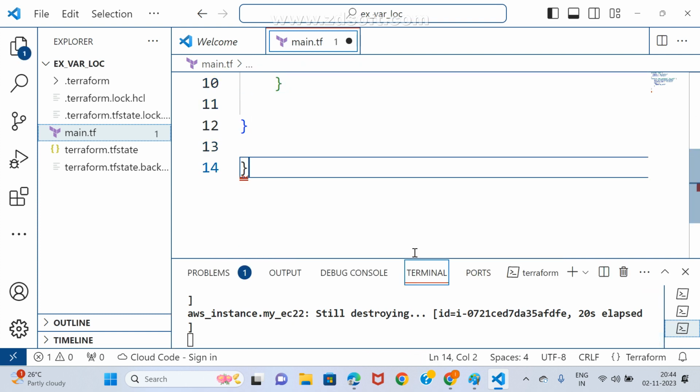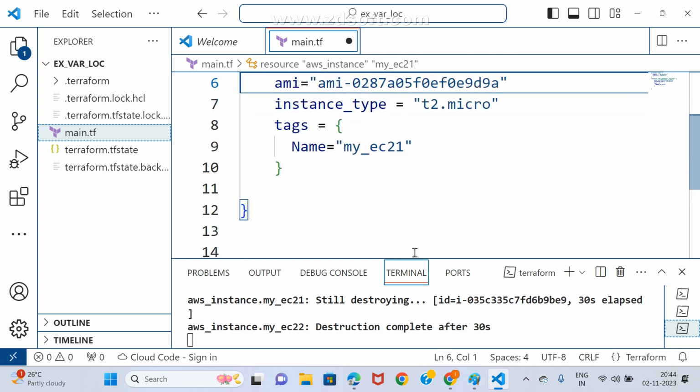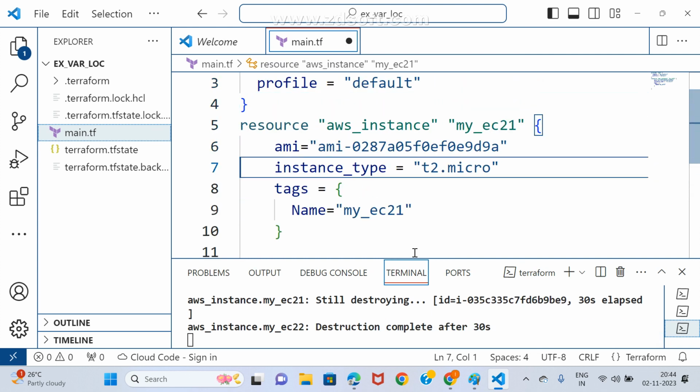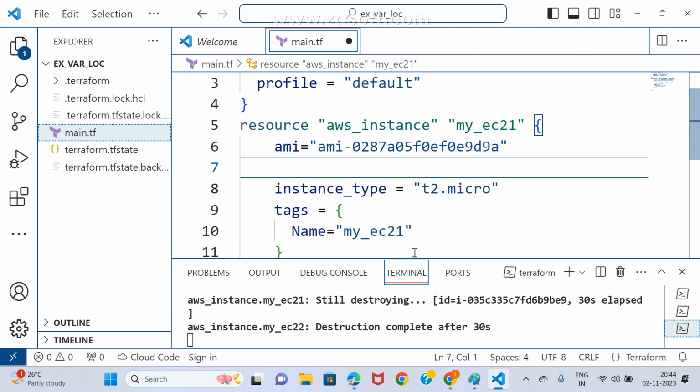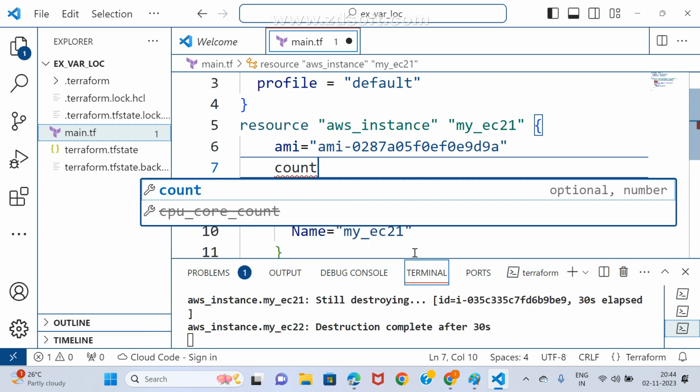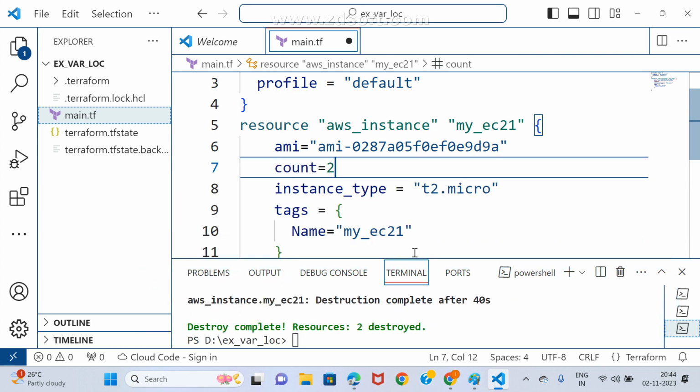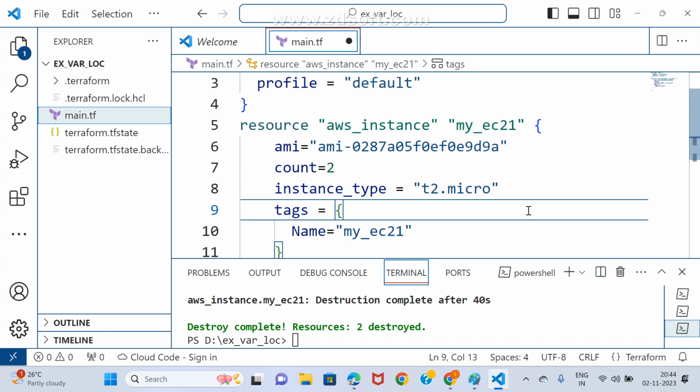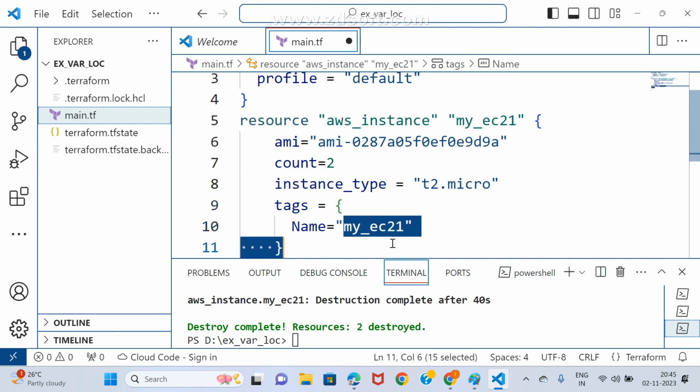I may do a little bit of modification. What is the little bit of modification? After this, I may go with one meta argument, count is equal to 2. That's all. But a small drawback is there here. What is the small drawback? It will create two EC2 instances with this name only, Kishore. I don't want this name. First, I want EC2 1, then EC2 2 for the other one.